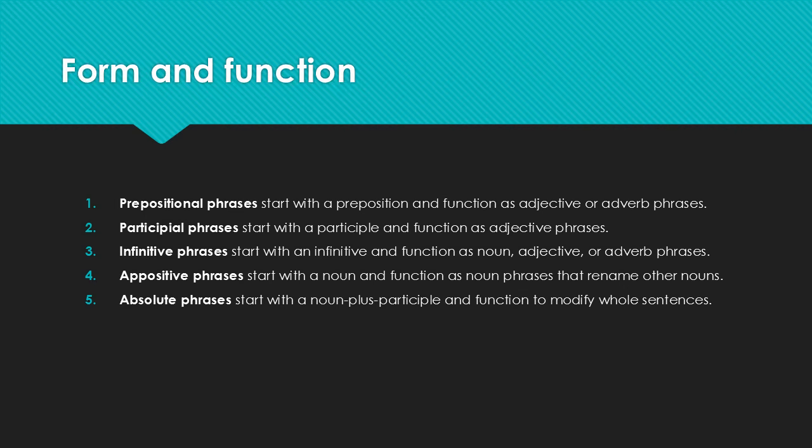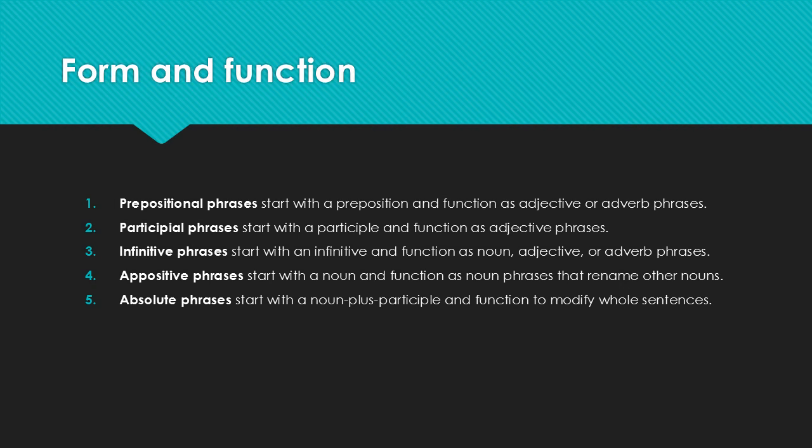As an overview of this lesson, let's look at the form and function of the 5 kinds of phrases that we're focusing on. Prepositional phrases start with a preposition and function as adjective or adverb phrases. Participial phrases start with a participle and function as adjective phrases.